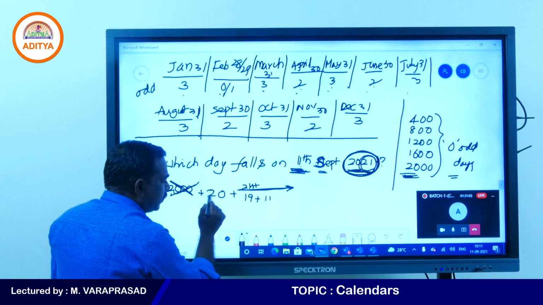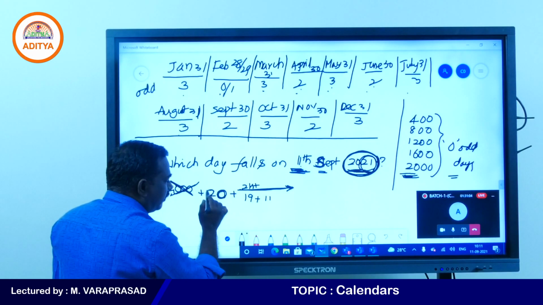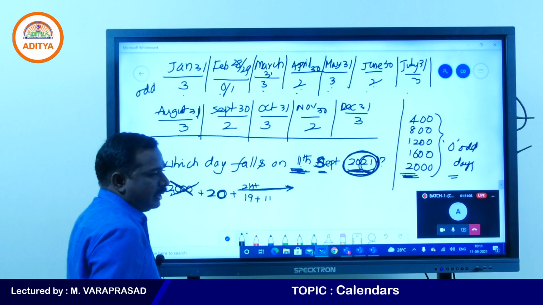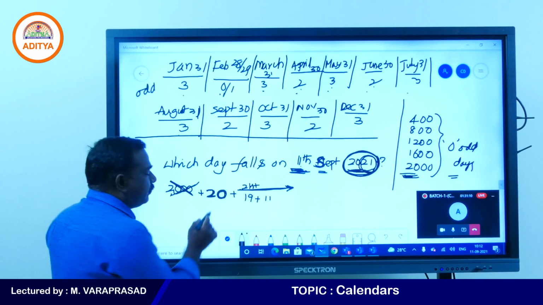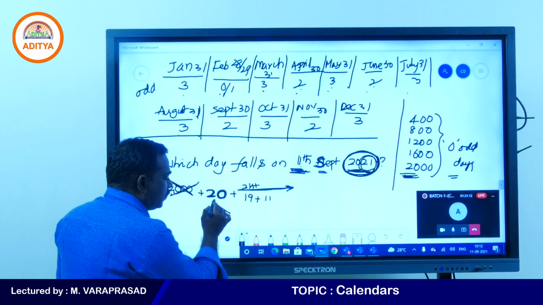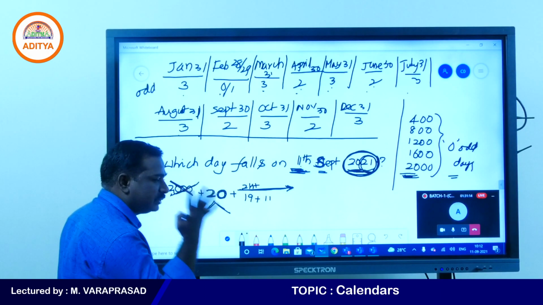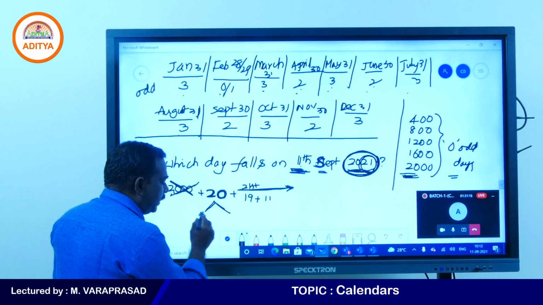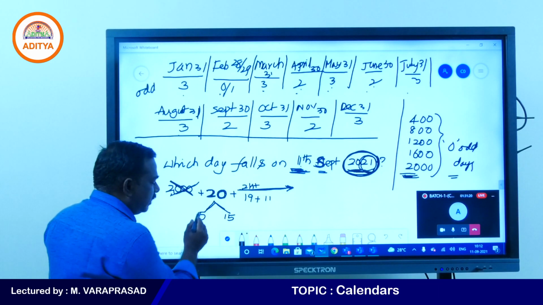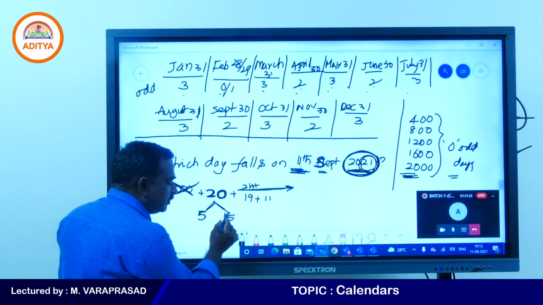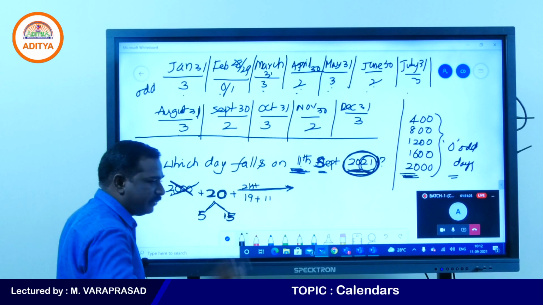Now these are the 20 years. You need to take every 4 years a leap year. In this 20, how many 4s are there? 5 fours are there. So 5 leap years, and the remaining 15 are non-leap years. Yes, my students, all of you got it?